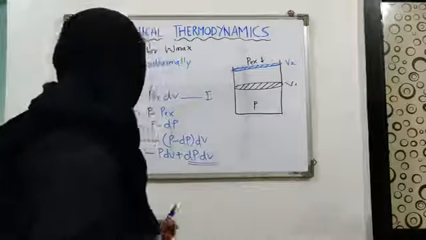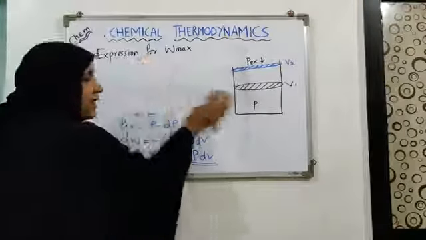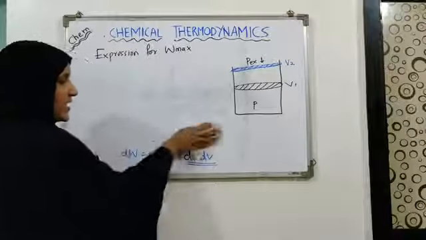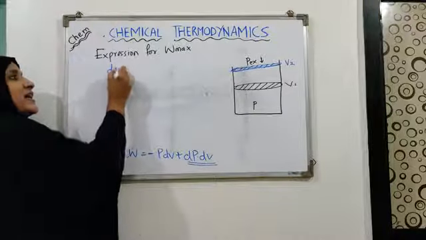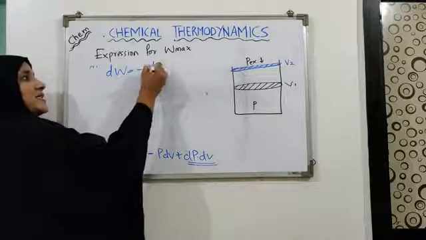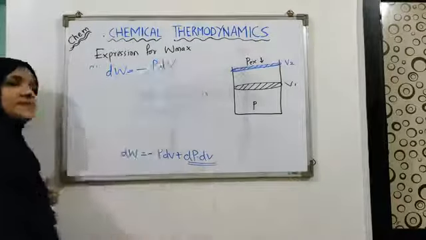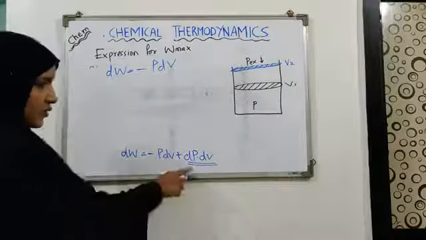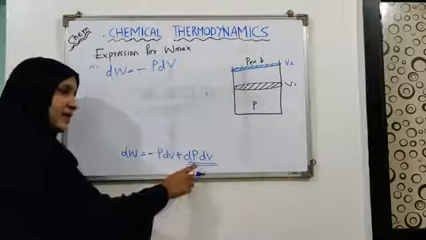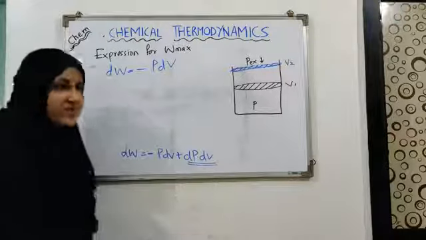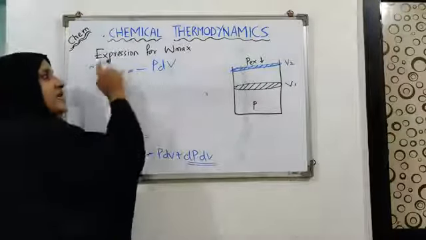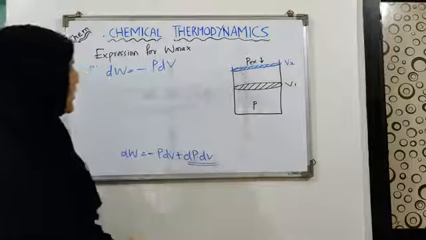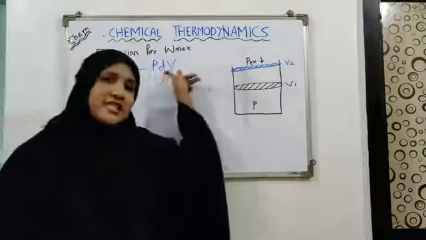So since dP and dV are very small, their product can be neglected, and you can say that dW equals minus PdV. Why have we neglected it? Because the product of dP and dV is very small and can be neglected. Now this is the amount of work done when a small change in volume takes place.